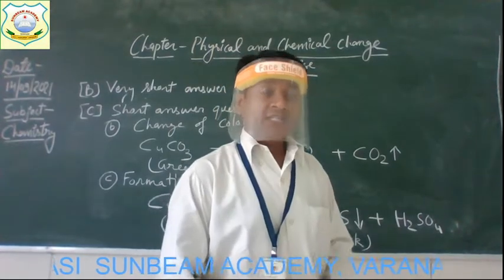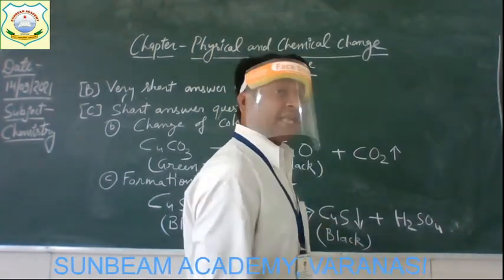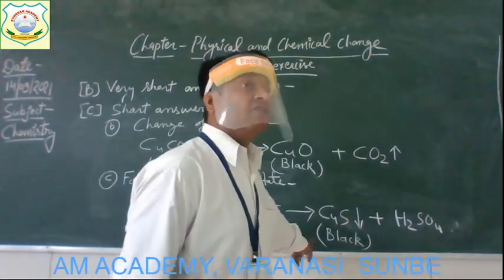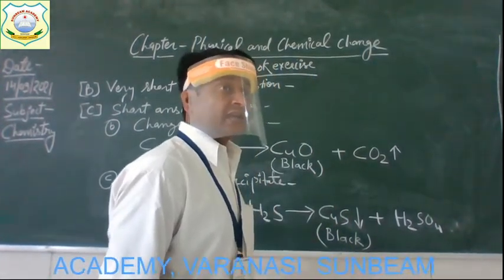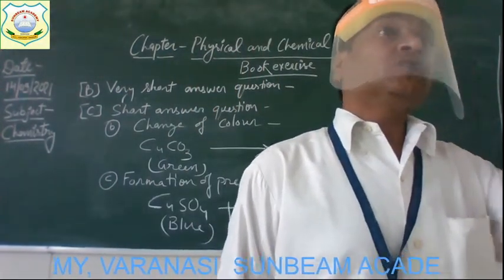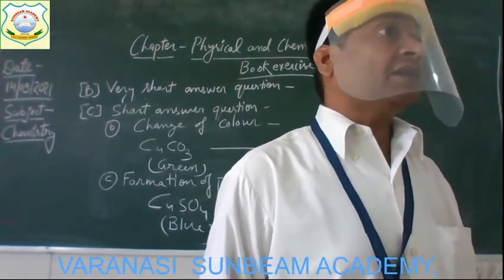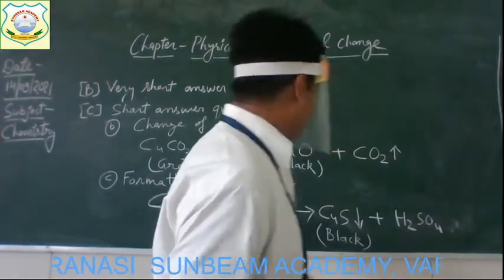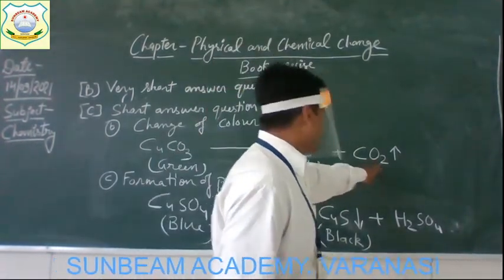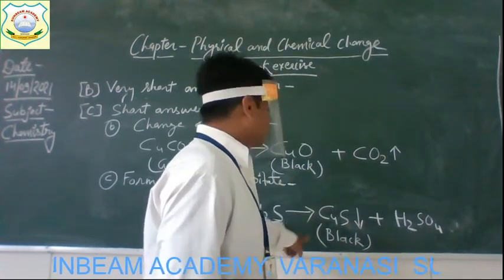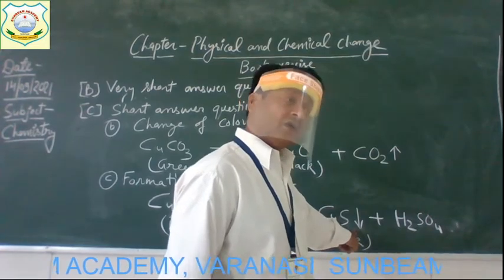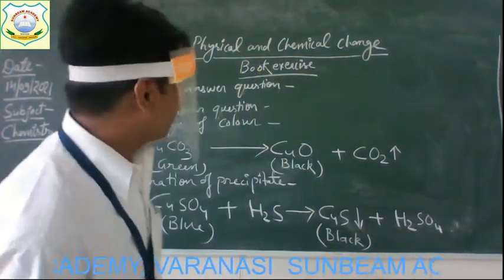Okay, understood? This example shows the formation of a precipitate as well as change of color. So you can say that one chemical reaction can show more than one characteristic of a chemical reaction. Like here two characteristics are shown. Here also two characteristics are shown: evolution of gas and change of color. Here, change of color and formation of precipitate. Alright, now come to the next.